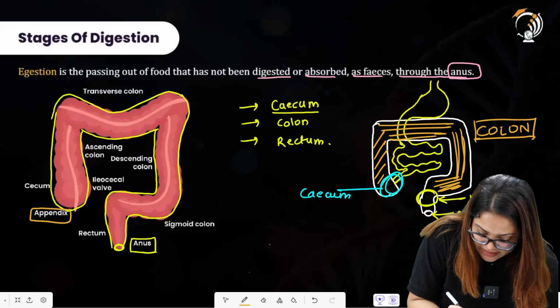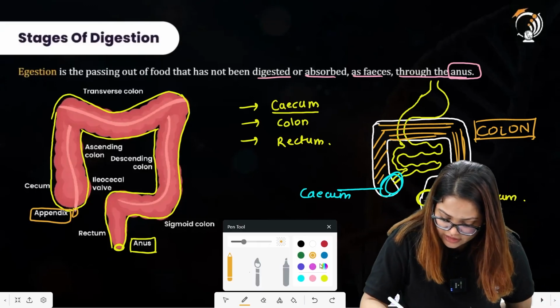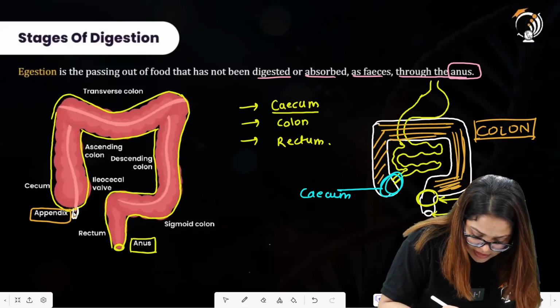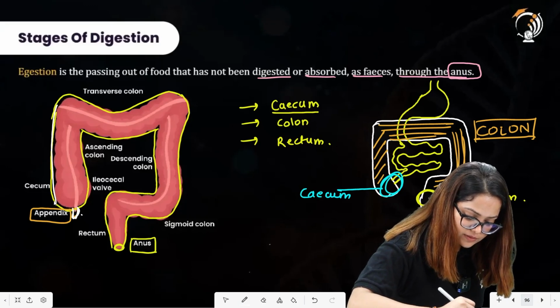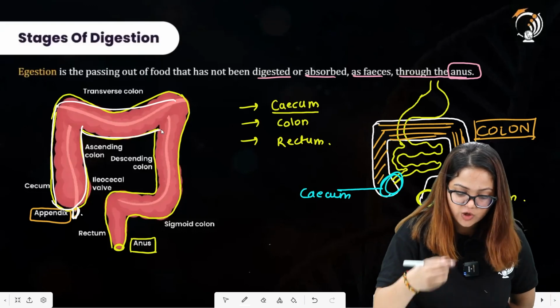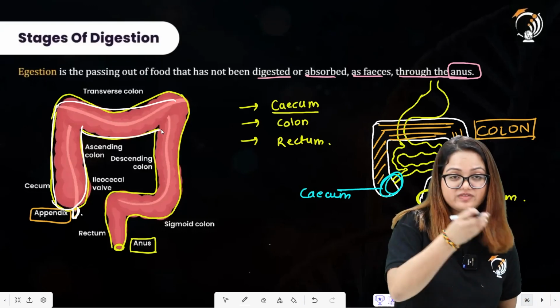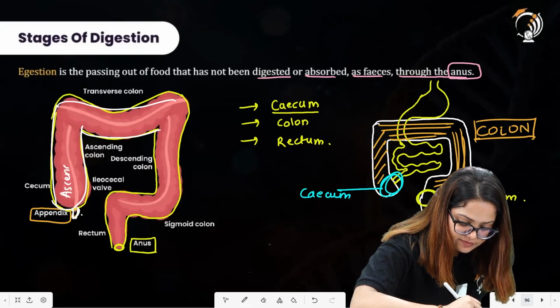There is this appendix structure. So the extended part over here, this is representing actually the appendix. All right. Then this is colon. This is colon, but the name is according to the direction of movement of these undigested food material. This one is the ascending colon.